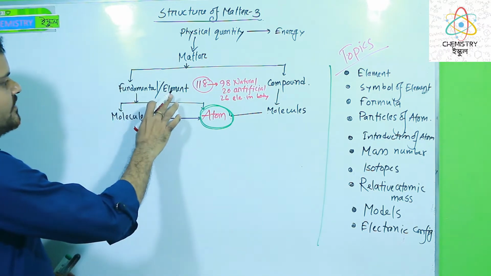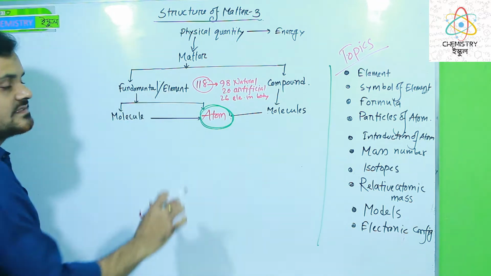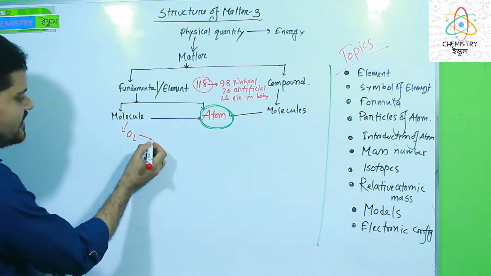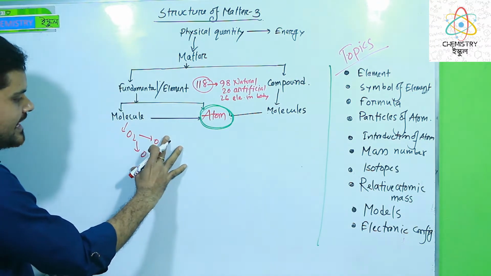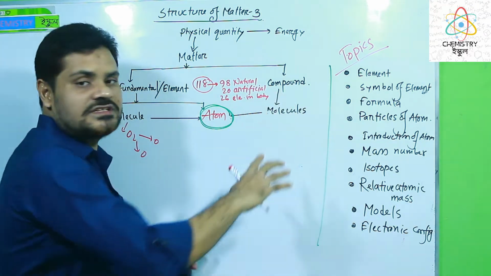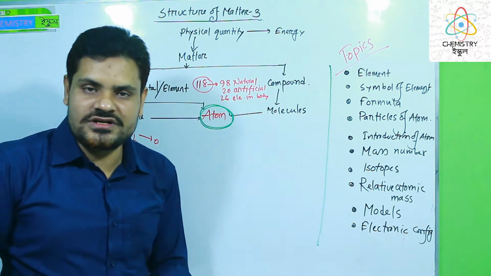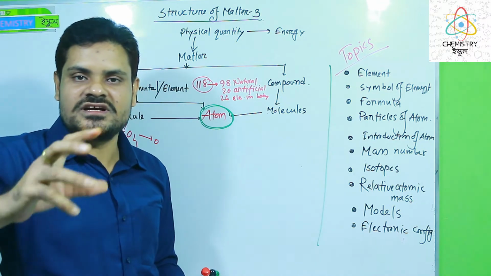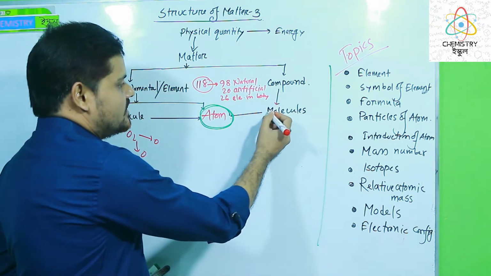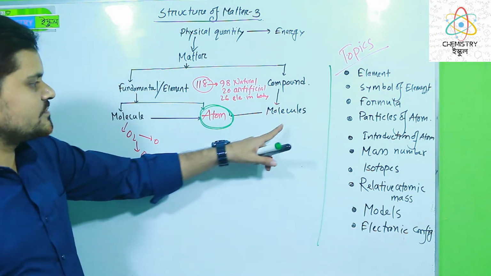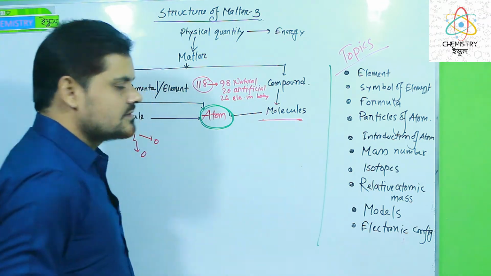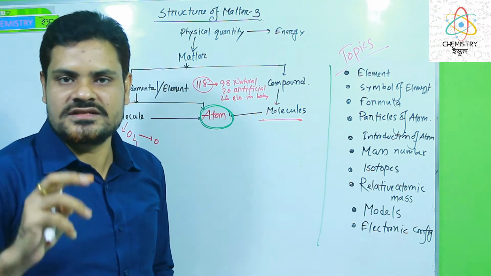Here learners, elements or fundamental matters exist in nature in two ways. As molecule, I mean O2, this is a molecule. If we divide the molecule, we get O and O. This is the atom. So what are molecules and atoms? Here also in compound matters. What are compound matters, dear learners? When we divide a matter, if we get different types of elements, then it is a compound matter. And the smallest particle of a compound matter is the molecule. Then if we divide molecules, we get atoms. Molecules are a combination of some atoms, nothing else.